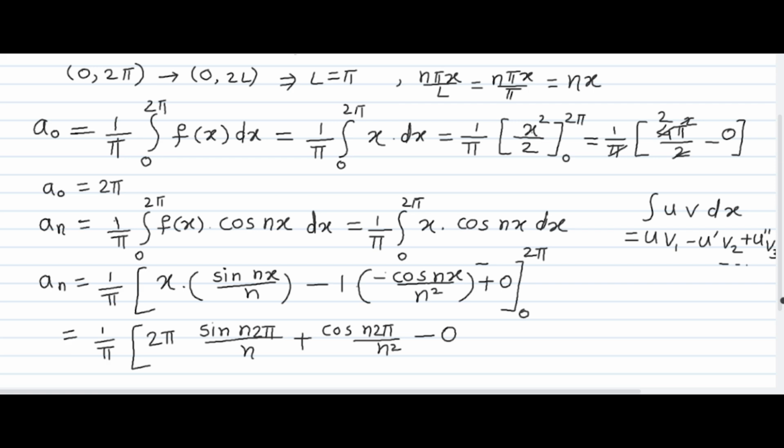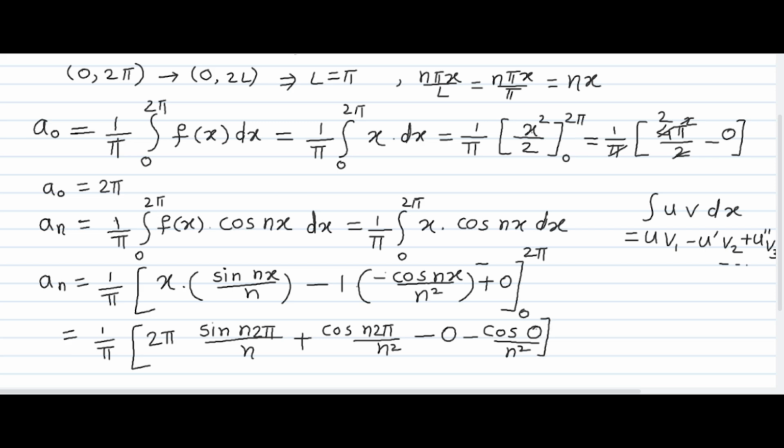And minus. Now see the sign carefully. For the upper limit, we have written whatever signs are there, and minus the lower limit. So this sign is minus, minus becomes plus. And for the lower limit, we are taking the negative sign. So that becomes cos of 0 upon n square.